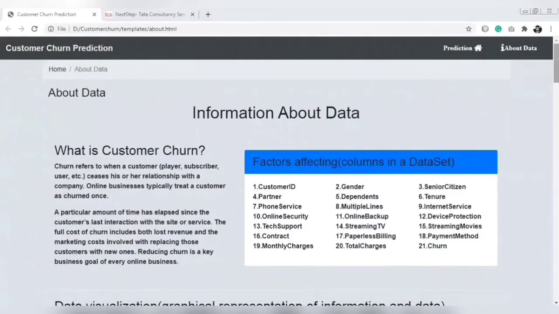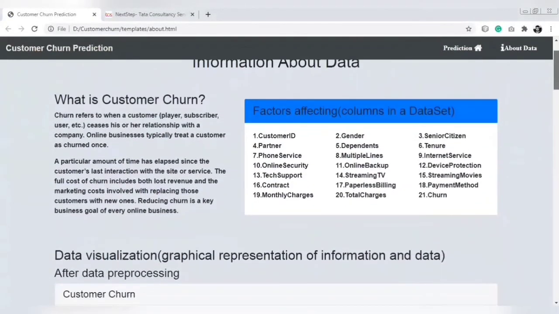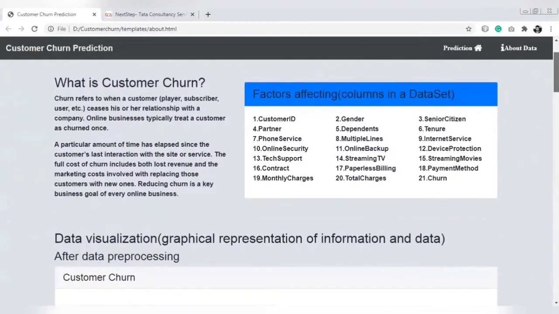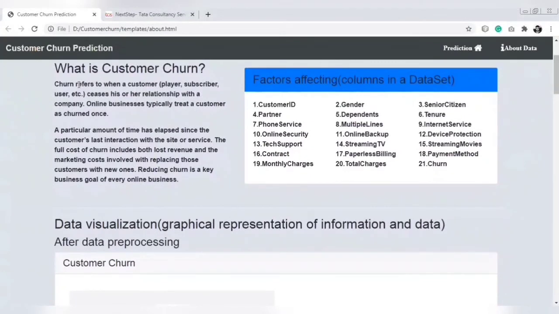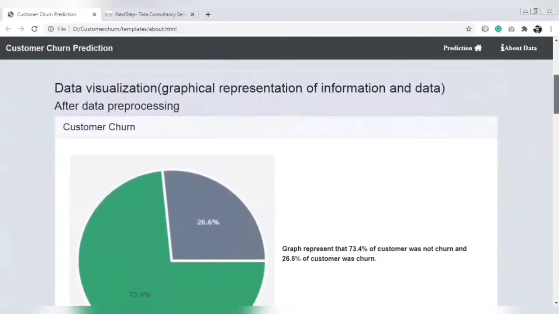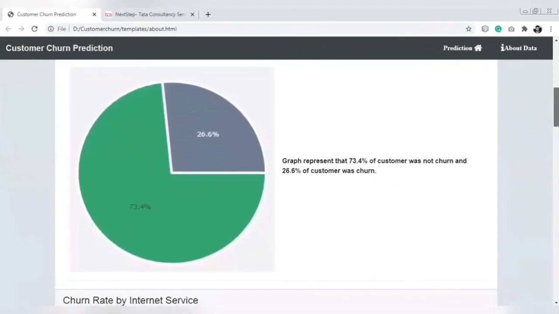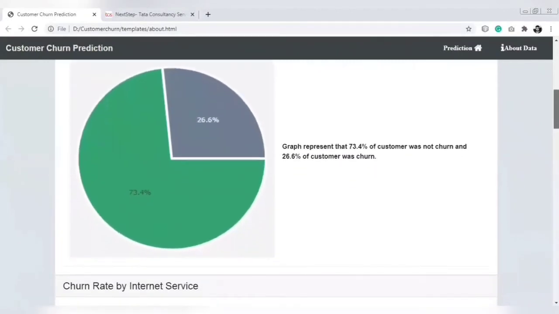So it tells more information about the data, like factors affecting, meaning the columns in a dataset. It tells the total number of columns: customer ID, gender, senior citizens, and it gives a small definition of what customer churn actually is. And then here is a data visualization we have given in the about data, because maybe a user is not able to view the Jupyter notebook and not able to understand. So here we have also given the explanation.